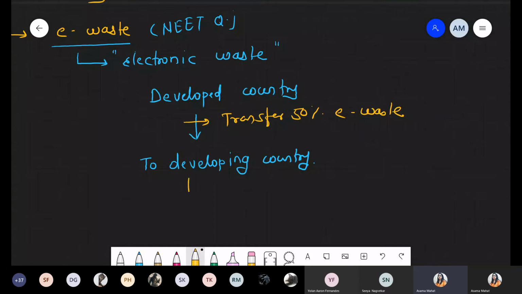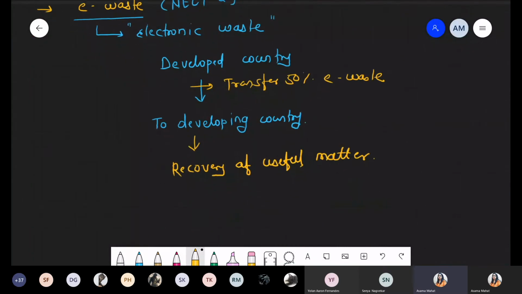And once it comes to India, there is a recovery of useful matter. But there is one thing with respect to e-waste: that recovery is done by hand, which is very toxic.